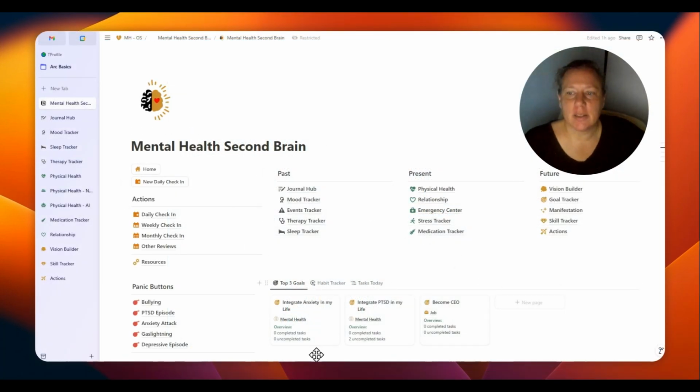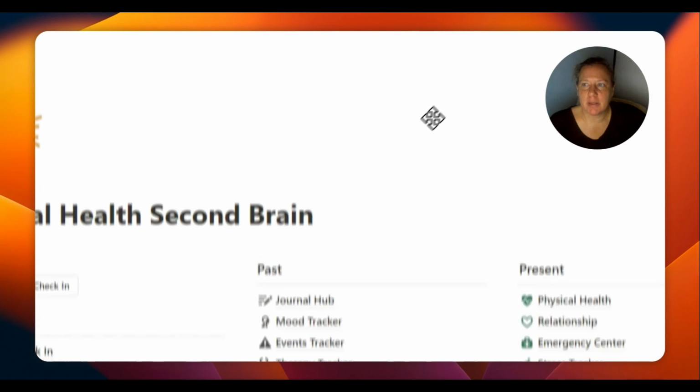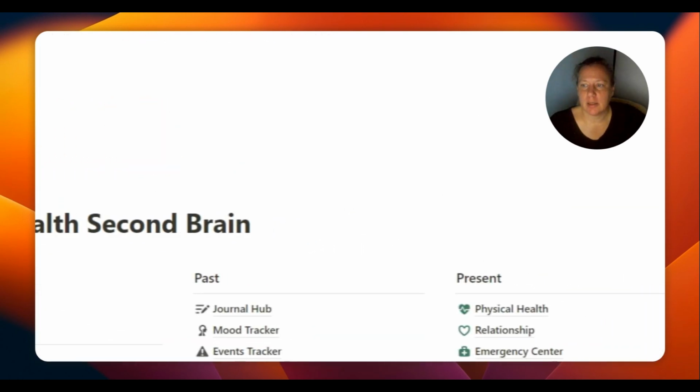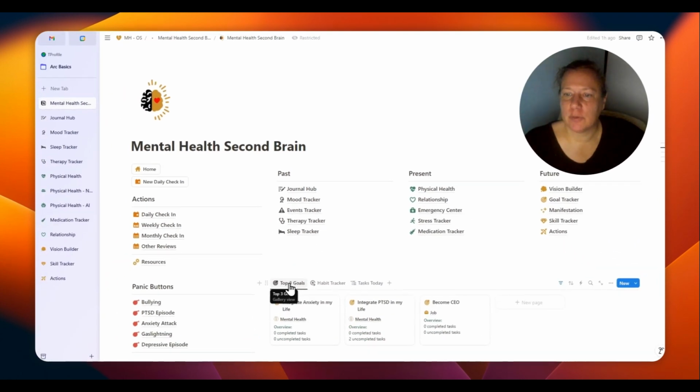This is the dashboard of the Mental Health Second Brain. The top three goals are connected with the goal tracker. The habit tracker is connected with the actions, and the tasks for today are also connected with the actions. I'll show you some pages within the Mental Health Second Brain so we can dive deeper.